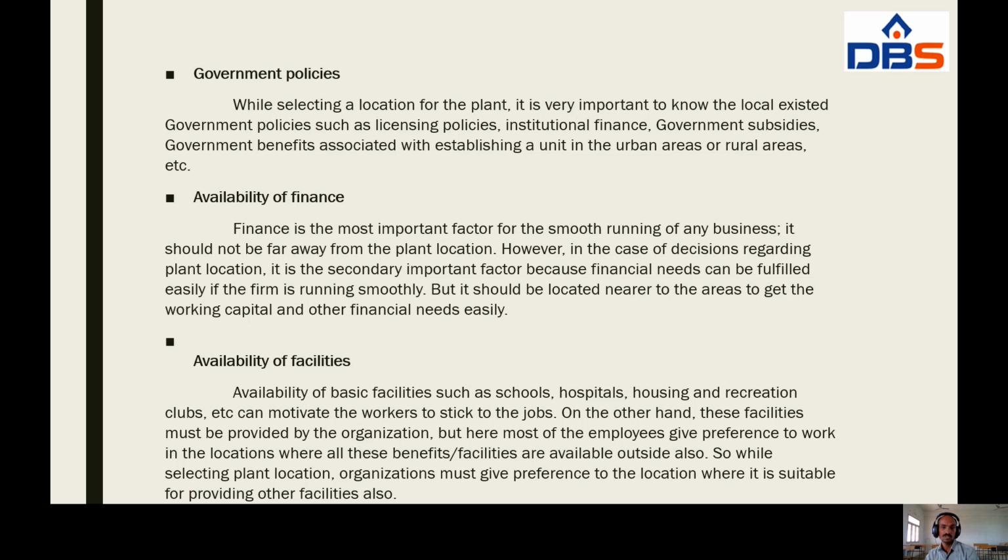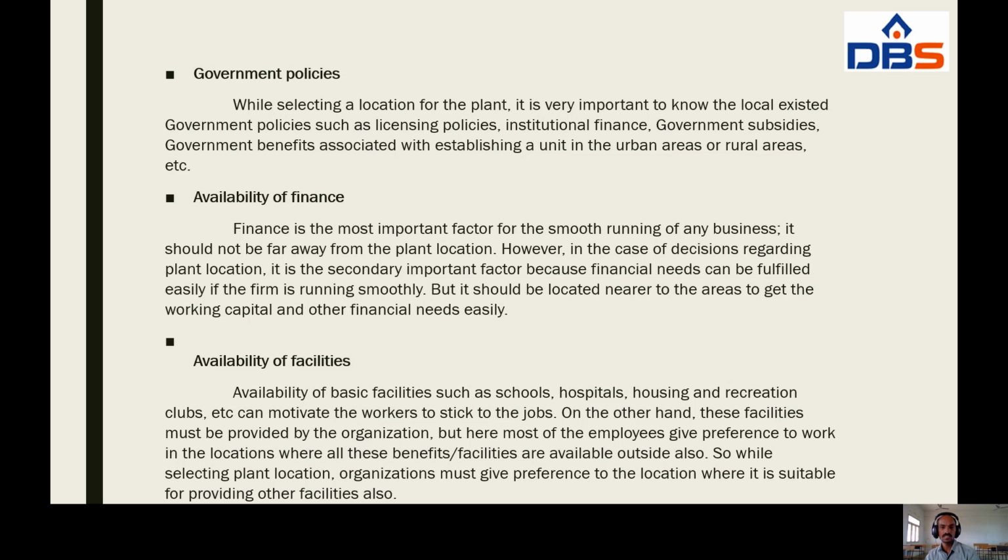But here, most of the employees give preference to work in the locations where all these benefits are available outside also. So, while selecting plant location, organizations must give preference to the location where it is suitable for providing other facilities also.